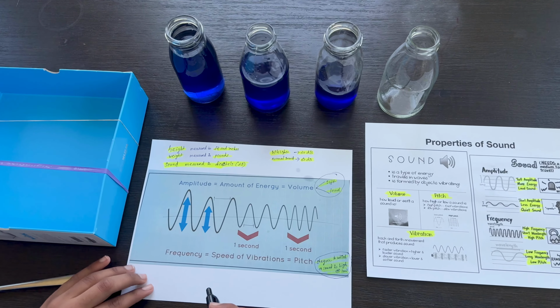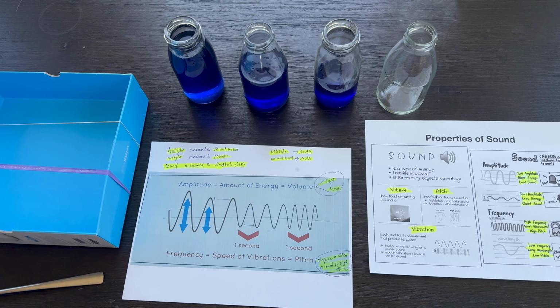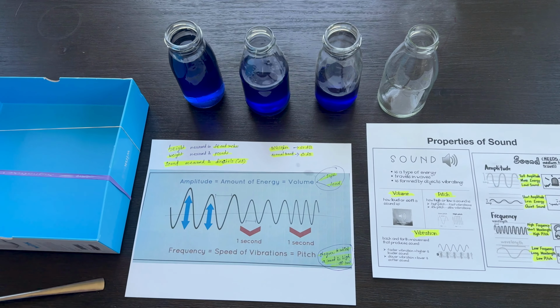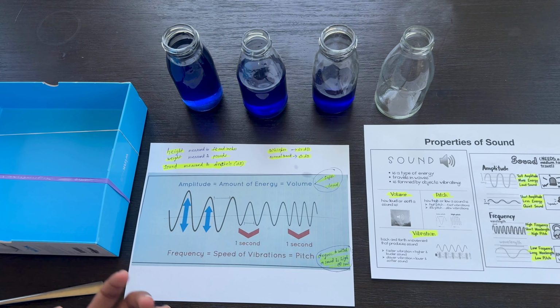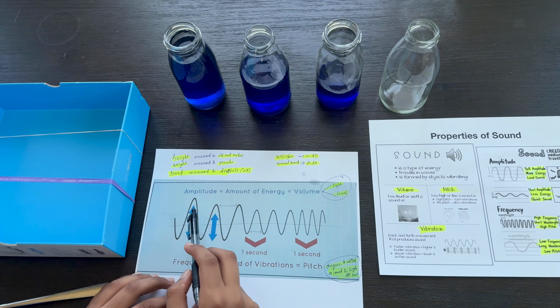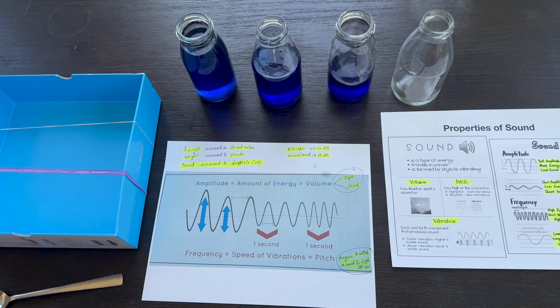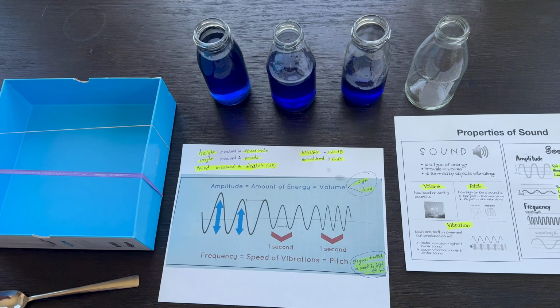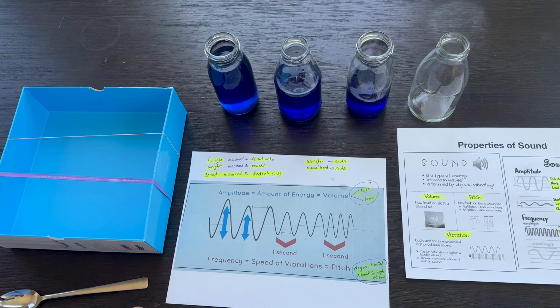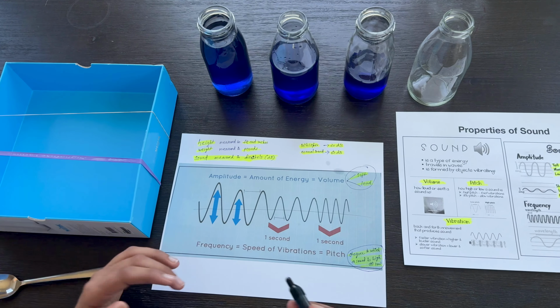Now, the thing about frequency is, since it's the speed of vibrations, or the number of vibrations happening over a certain time, we refer to this as the pitch. And amplitude, because it's showing the amount of energy in the wave, is showing that compression and rarefaction, which is the amount of particles, causes a higher amount of vibrations leading to more energy. We call that volume, or another word, intensity.